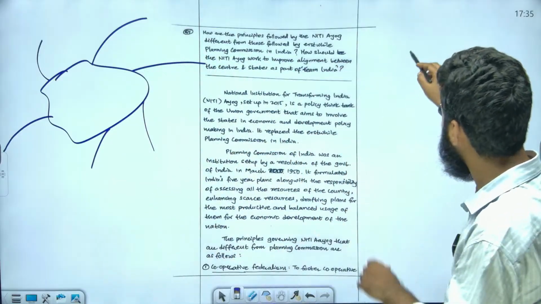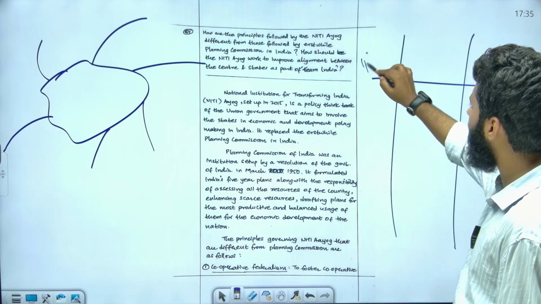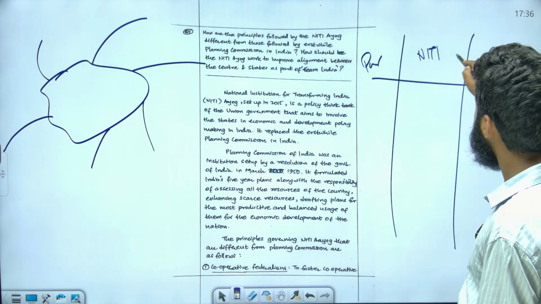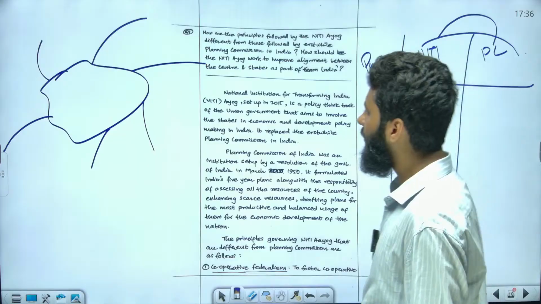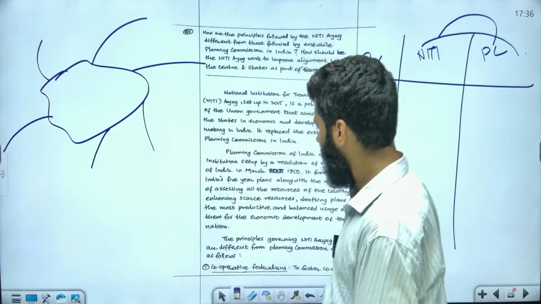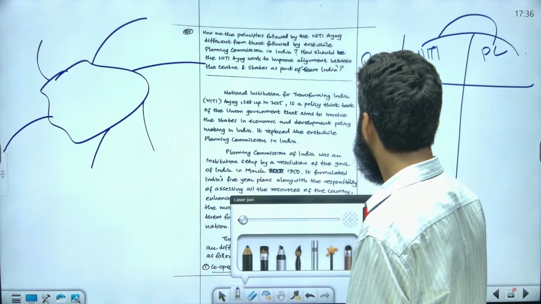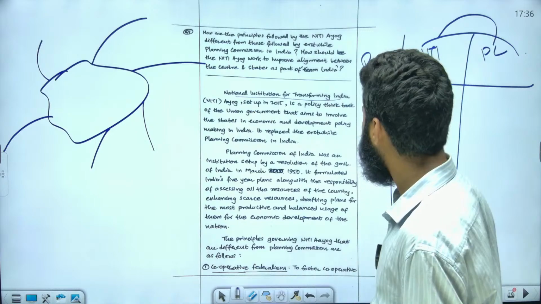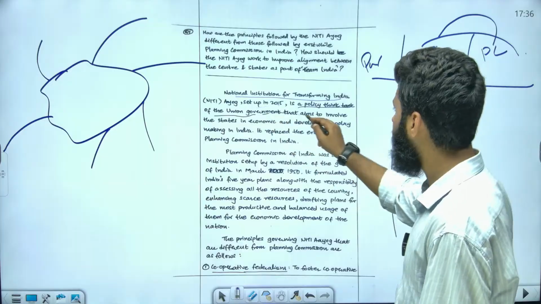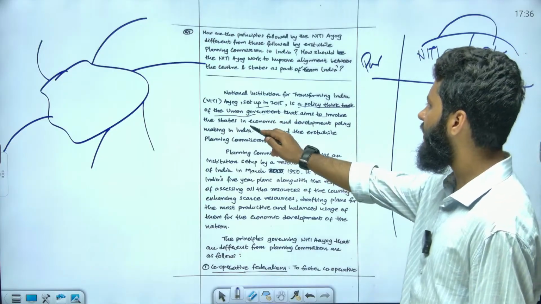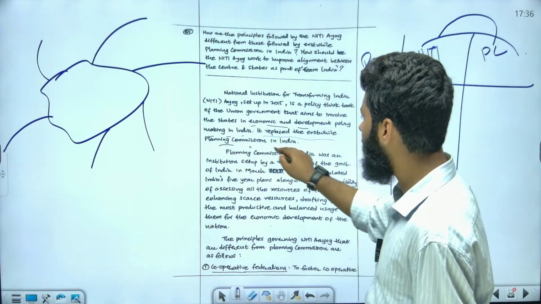Or you can also make a column, and here you can write about the parameters: this is Niti Aayog and this is Planning Commission, or vice versa. You can write it like this, but to understand the content, let's see here. For example, the National Institute for Transforming India, that is Niti Aayog, set up in 2015, is a policy think tank of the union government that aims to involve the states in economic and development policy making in India, and it replaced the erstwhile Planning Commission in India.